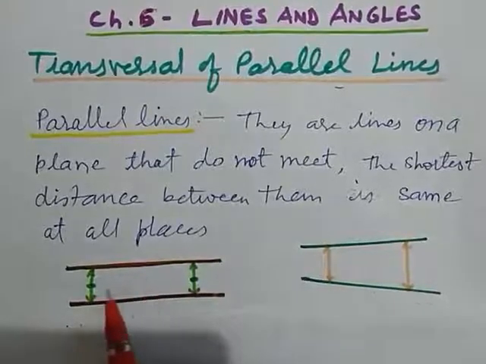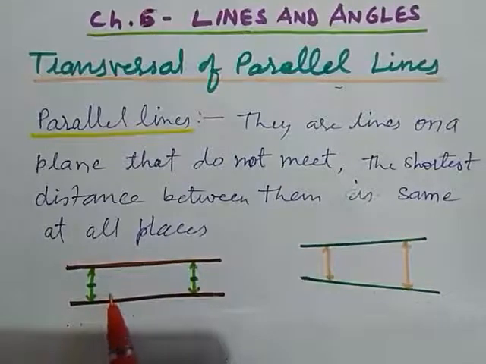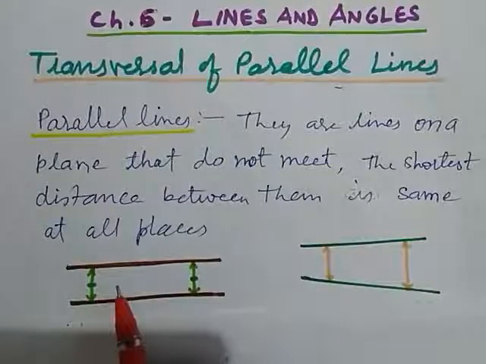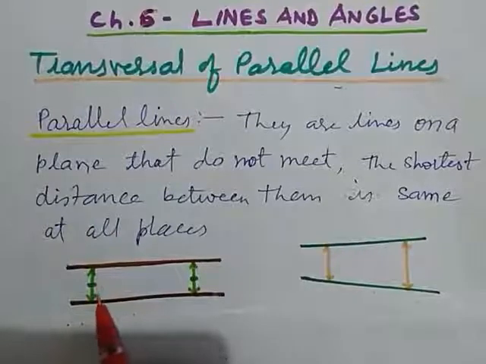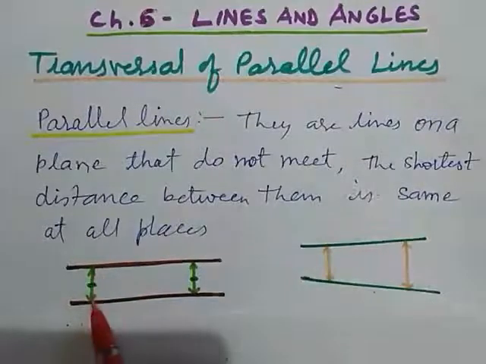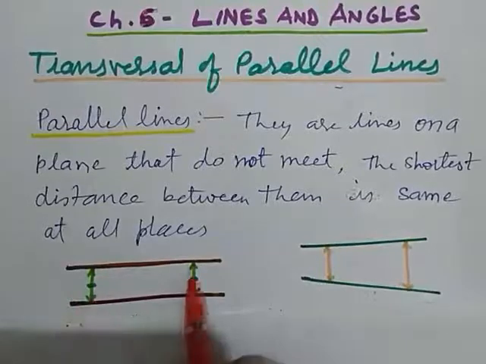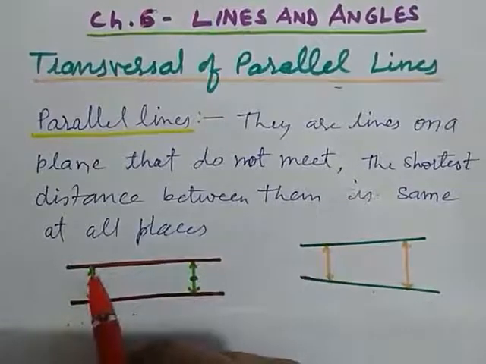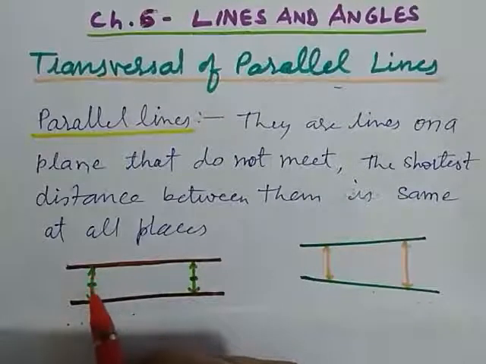Now first we learn what the shortest distance is. Whenever we want to take the distance between two lines, we always take the shortest distance, that is the perpendicular distance.